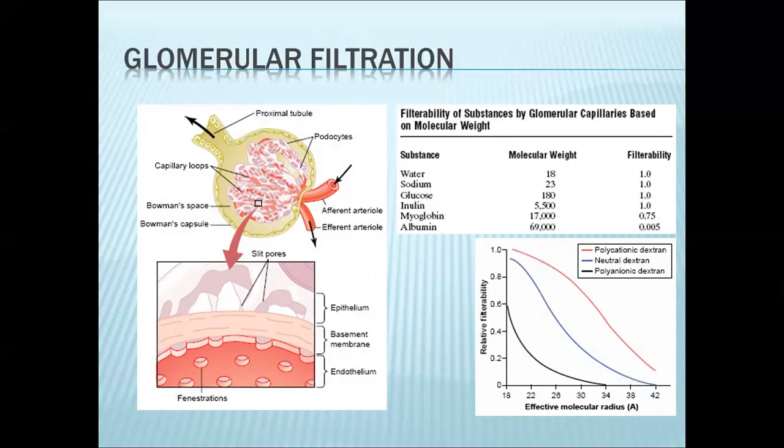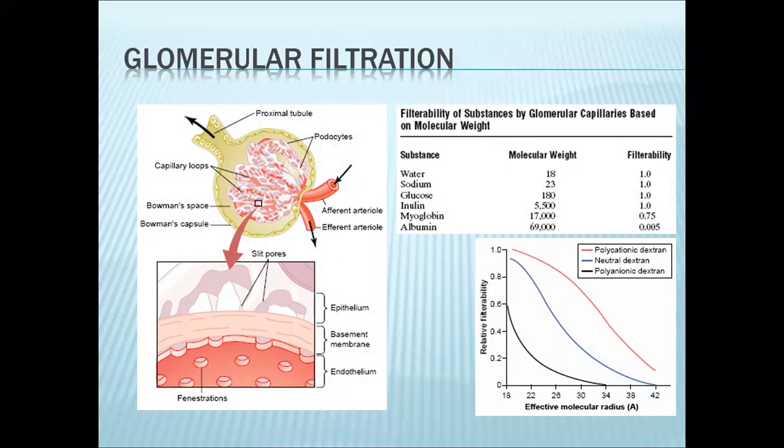If you increase the molecular size to, let's say, myoglobin, it has a filterability of 0.75, or 75% filtered. If you further increase the size of the molecule, like albumin, the filterability further decreases.